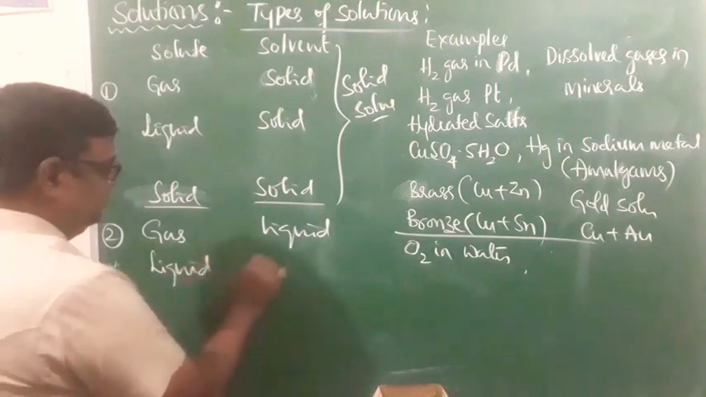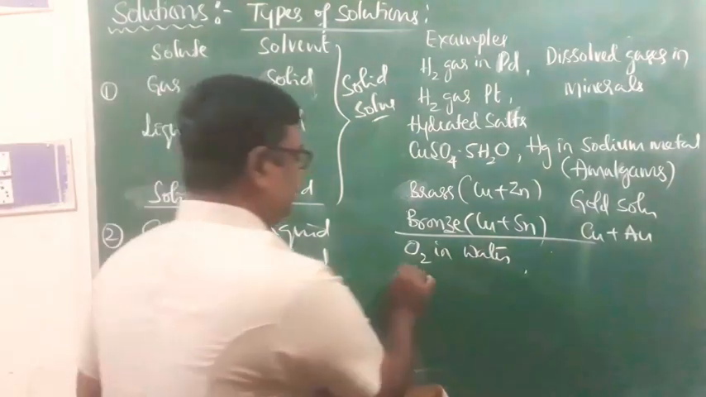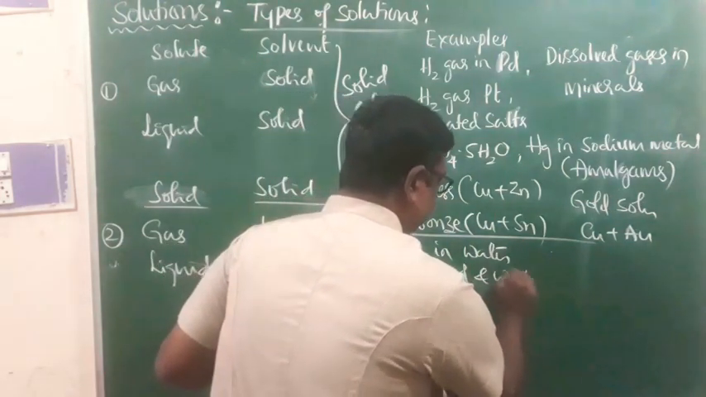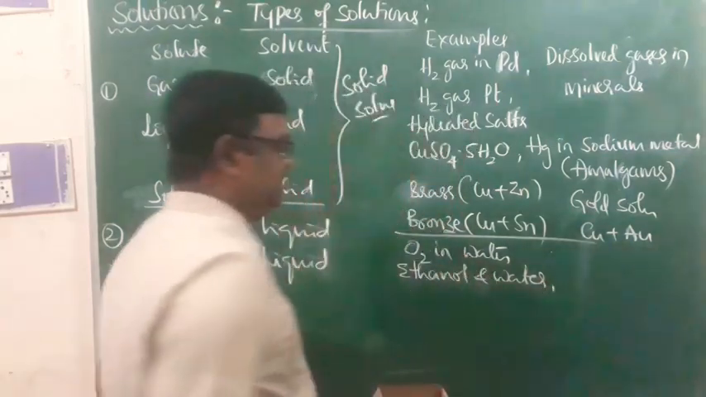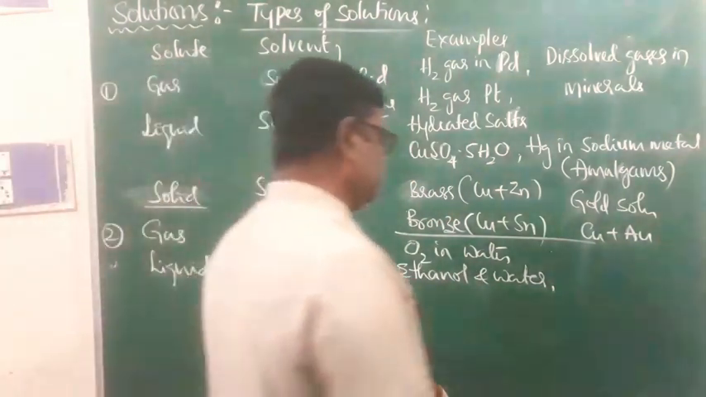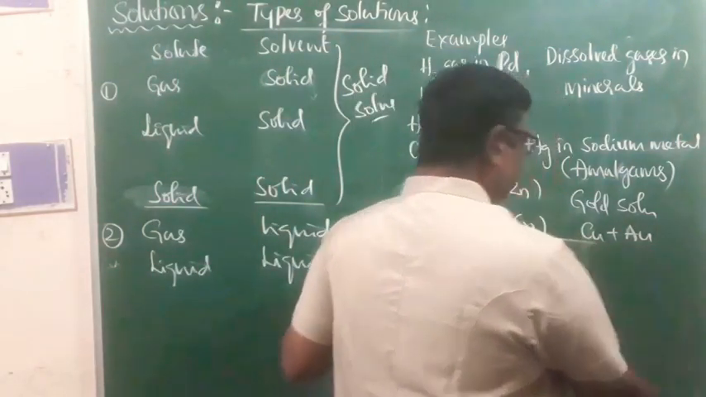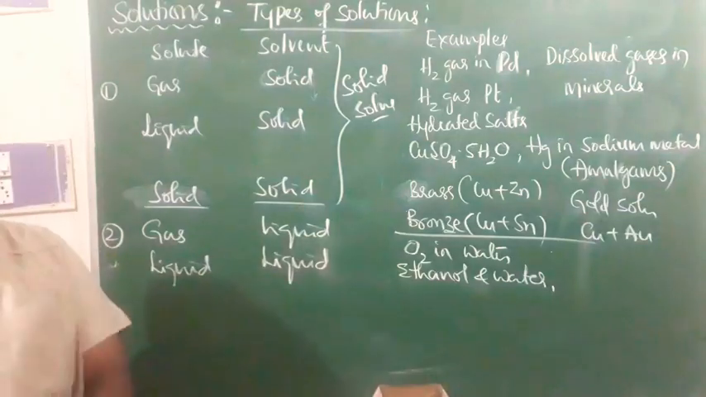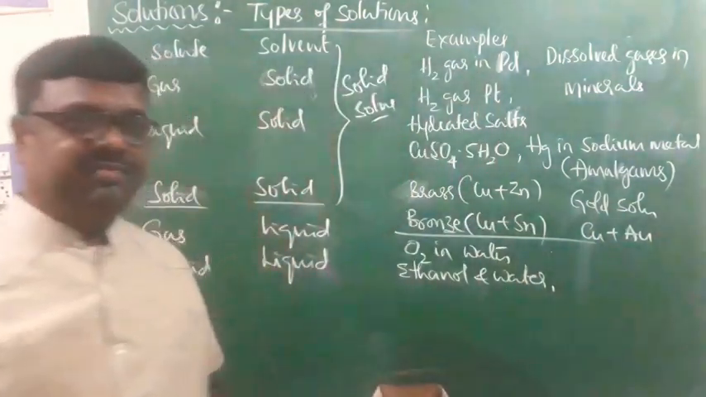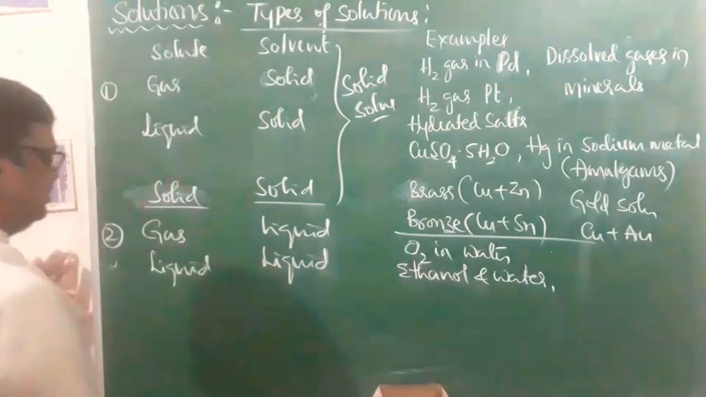The solute is a liquid and the solvent is a liquid. Liquid in liquid type is a mixture of ethanol and, of course, water. That is, ethanol is a solute and water is a solvent. Many examples you can give, such as methanol in water. Hydrogen peroxide in water can be taken. They are all examples of liquid in liquid type solutions.